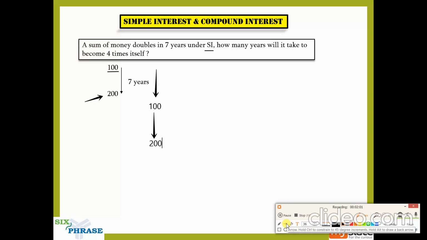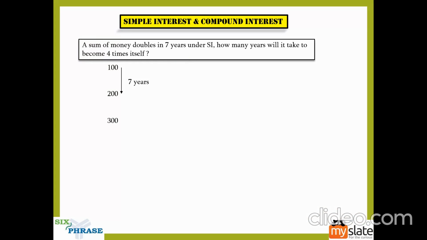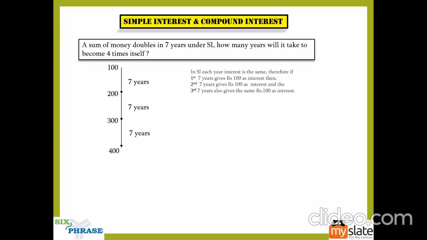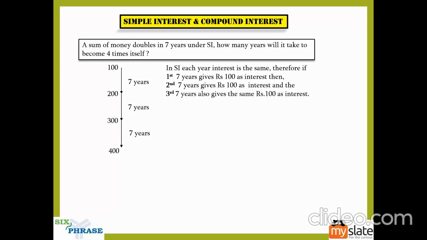And for the next 7 years, the interest that you get will be 300 rupees. So you add this 300 to this 100, so you will get 400 rupees. So it takes 21 years under simple interest for a principal to become 4 times of itself. So if you have a look, for it to become 200 to become 300, it will take 7 years, right? For 300 to become 400, it will take 7 more years. So totally, 7 plus 7 plus 7 will give you 21 years.